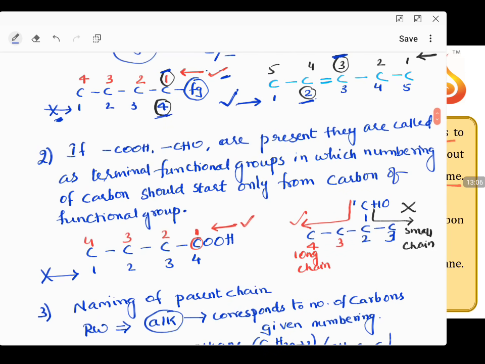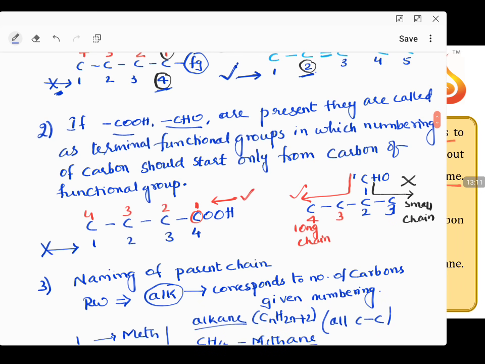If a carboxylic acid COOH group, CHO group, or nitrile CN group, carbon-containing functional groups like CHO, COOH, CN, are present, they are termed terminal functional groups. For all these terminal functional groups, numbering should start from the carbon of the functional group only. This carbon should be given numbering 1, like that. In the example you have seen here, if I give numbering left to right, this carbon gets 4. Right to left, it gets 1. Which is correct? Right to left. So this is taken. In this particular case the numbering is given 1, so my point doesn't vary.